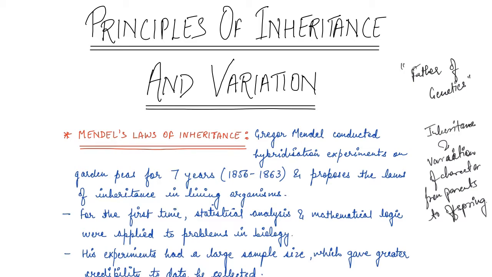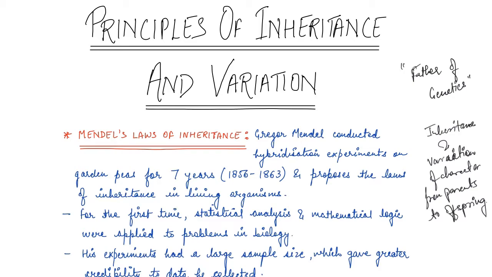So Gregor Mendel started studying genetics in pea plant, and he conducted hybridization experiments on garden peas for 7 years, 7 long years, which is from 1856 to 1863. And then he proposed the laws of inheritance in living organisms, right?